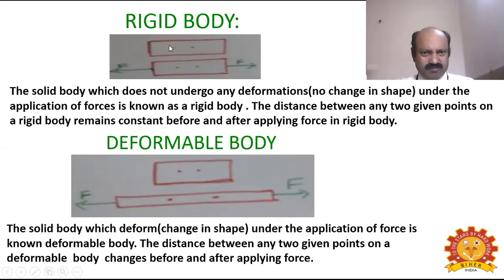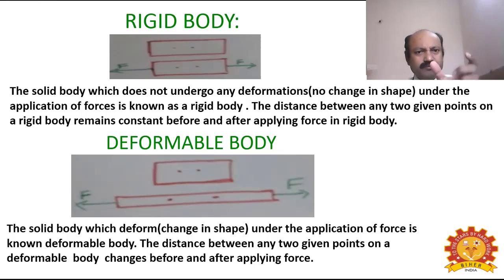Okay. Now we'll discuss what is meant by rigid body and deformable body. See, the stronger body which does not undergo any change in shape while applying a force is known as a rigid body. In case of a rigid body, these are stronger bodies that do not undergo any change in shape while applying force. So mark any two points on a rigid body before applying force. Then you apply a heavy force, but no change in shape will be there. Then the distance between the points you already marked, if you measure it,